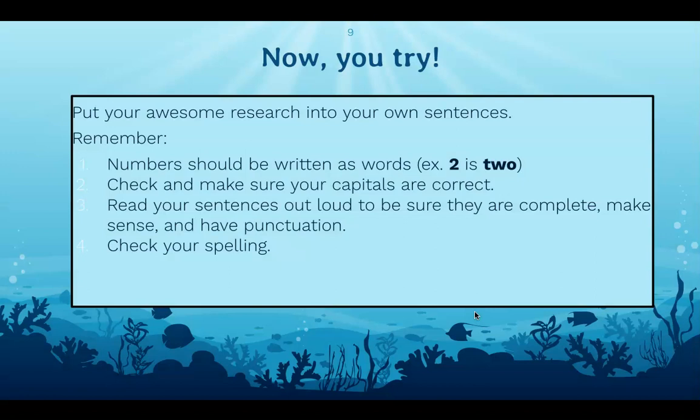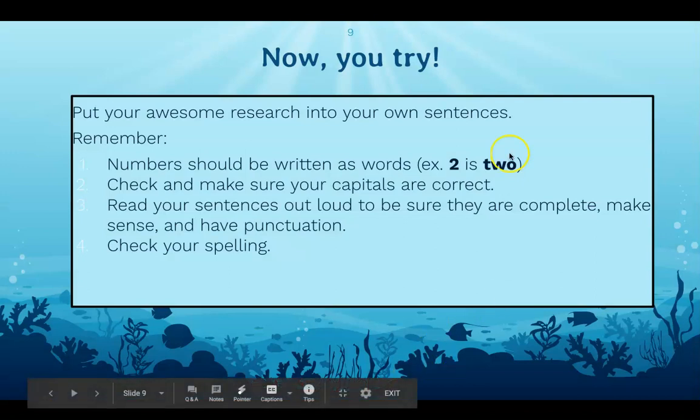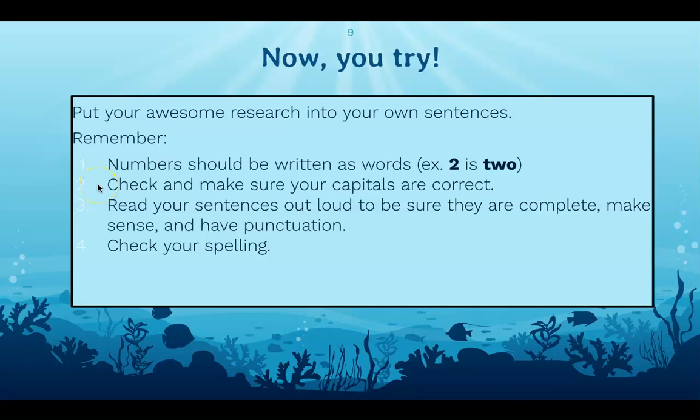Remember, put it into your own sentences. If you're writing a number, you should write it as its number word. So 2 would be TWO, two. Check and make sure your capitals are correct. Make sure to read your sentences out loud to be sure they're complete. You can hear when a sentence is incomplete. Remember, we talked about fragments. Also, make sure they make sense and that they have proper punctuation.